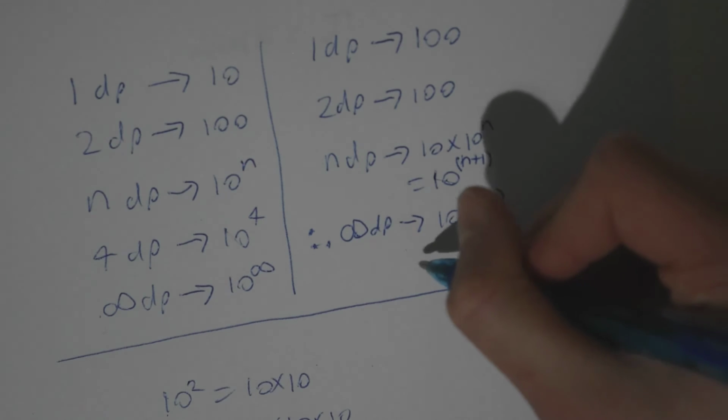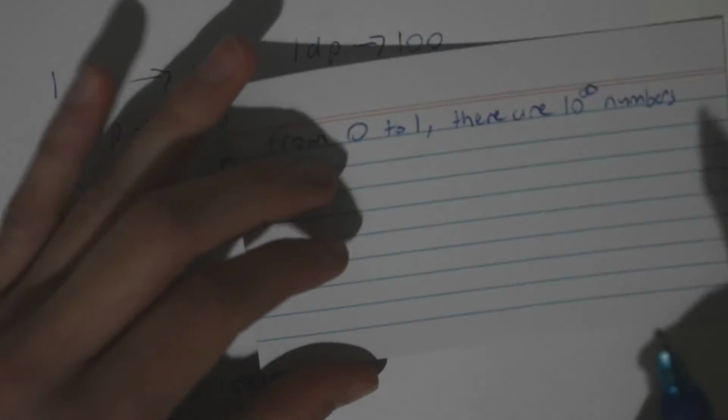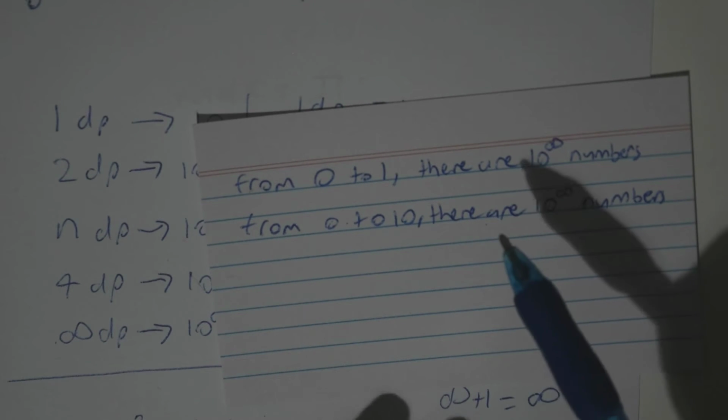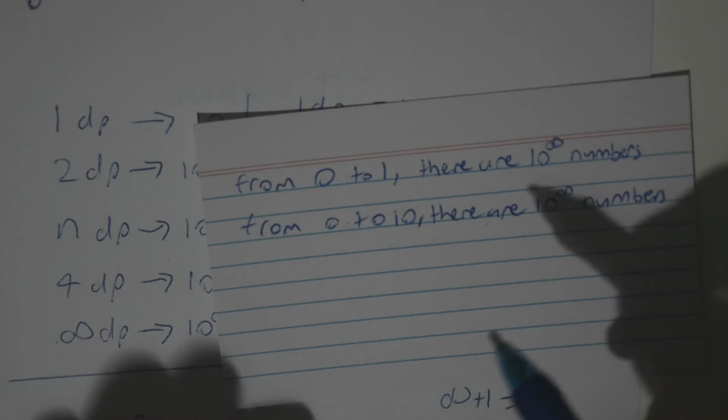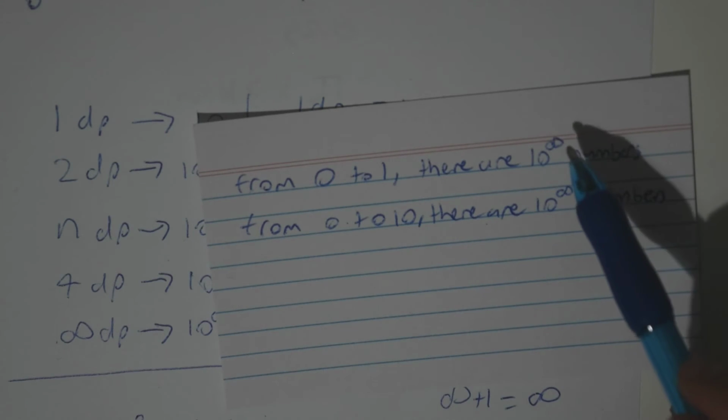That means that it's basically equal to 10 to the infinity. So, if we bring this card back here, from 0 to 10, there are 10 to the infinity numbers. Now, that means that the set from 0 to 10 contains within itself a set of the exact same size. In the realm of integers, the only possible set that contains within itself a set of the same size is the entire infinite set. Within the realm of integers, there is only one set that contains within itself a set of the same size, and that is the entire integer set, which is infinitely long.